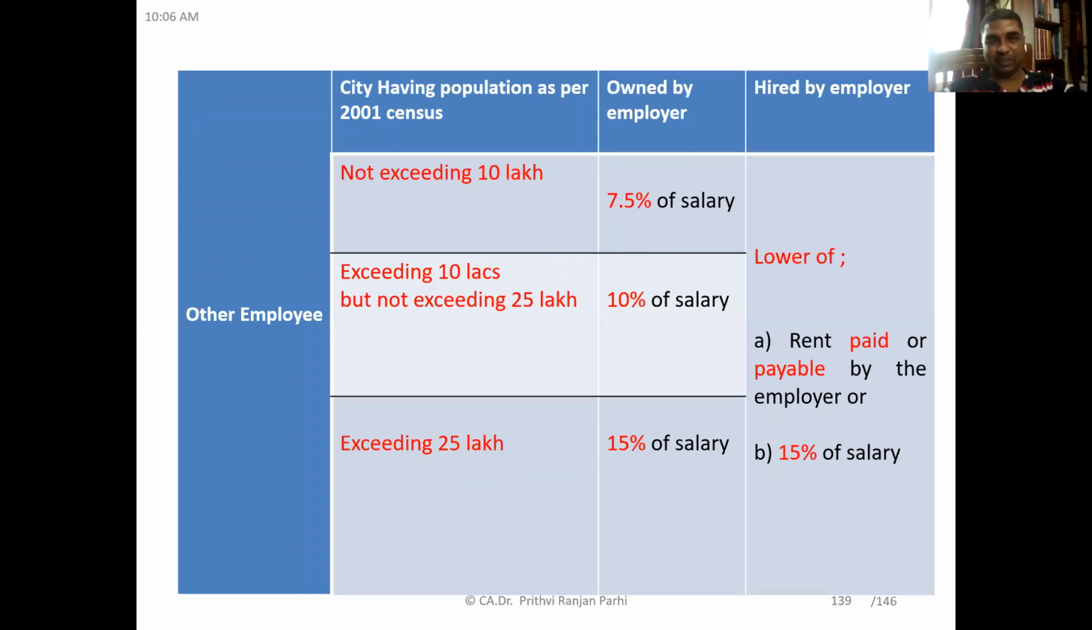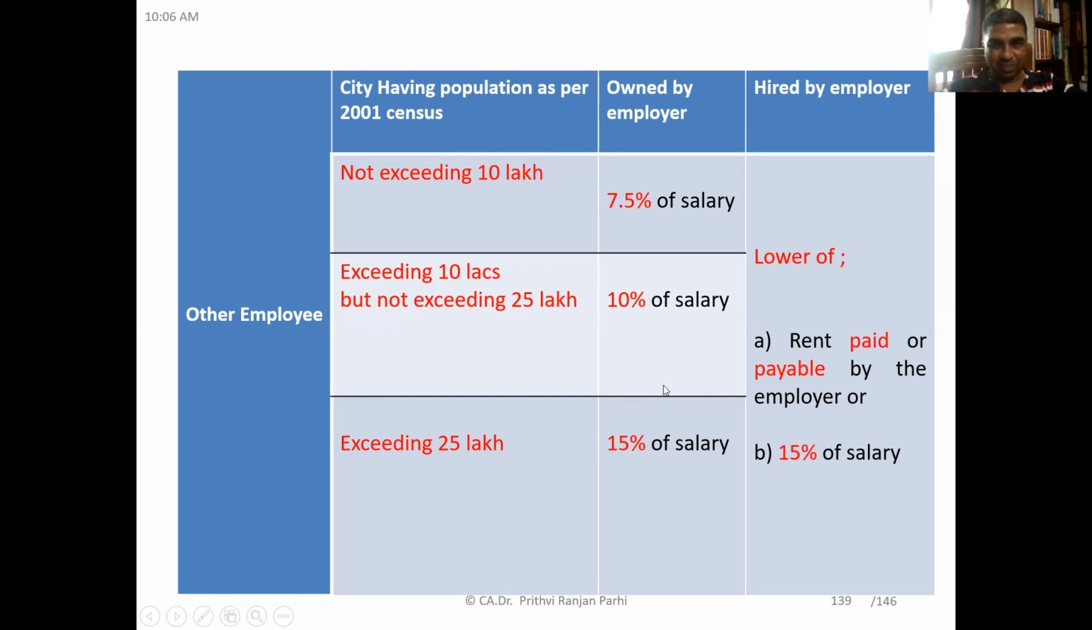You have to see where the rent-free accommodation is provided. If it is provided in a city where the population is not exceeding 10 lakh, as per the 2001 census, then how much will be the value of the perquisite? It is 7.5% of the salary. And if it is exceeding 10 lakh, but not exceeding 25 lakh, it is 10% of salary. If it is exceeding 25 lakh, it is 15% of the salary.